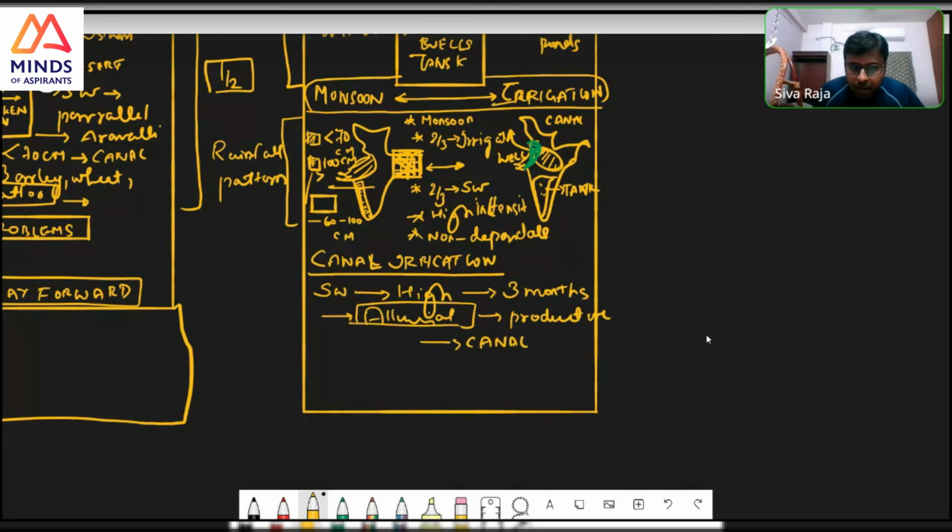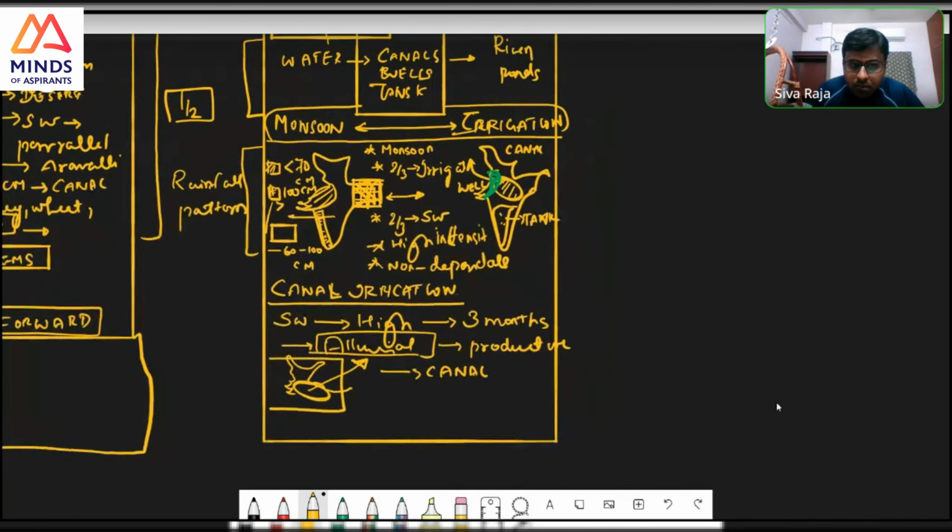But I will not stop with this. I will draw one small diagram of only the North Indian region and mark this alluvial region. That person will know what an alluvial region is, and that this is the southwest monsoon. But it is our duty to tell that this is the southwest monsoon, this is the alluvial region, and hence canal irrigation will bring in productivity. Rice, wheat, barley, any crop can be grown, hence farmers' income increases.